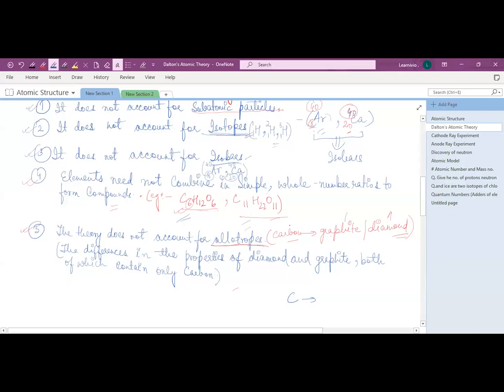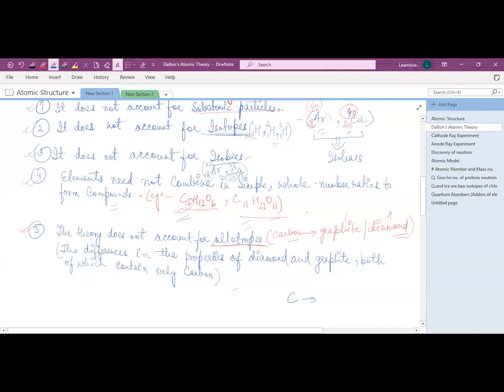See, allotropes are of the same element, but they have different chemical and physical properties, right? Okay. If you want to write, you can write down.